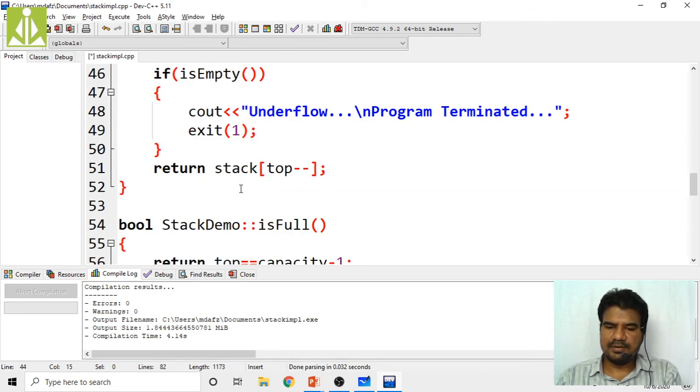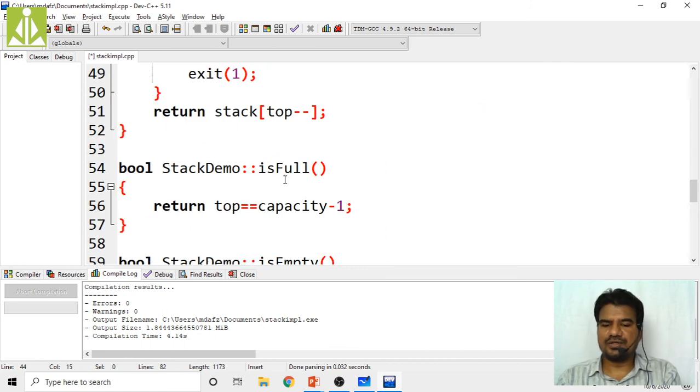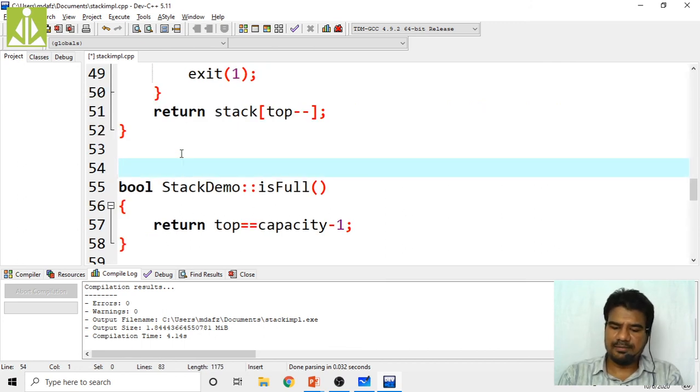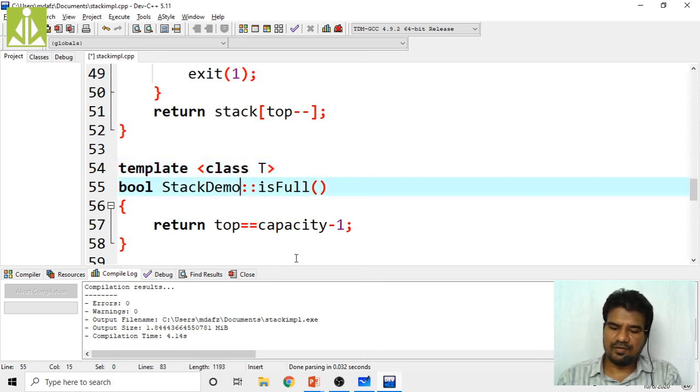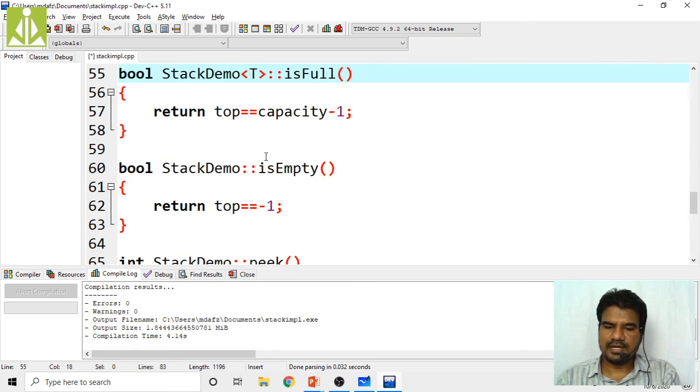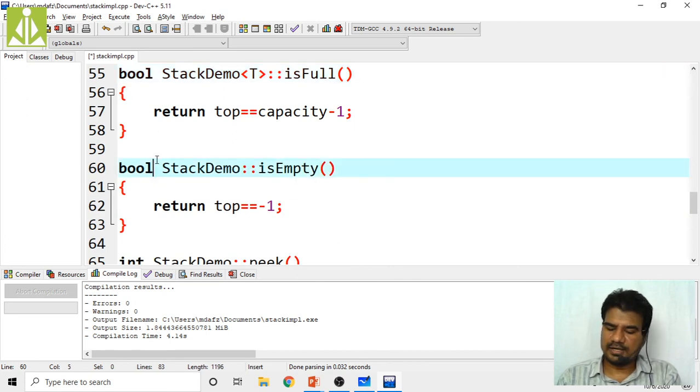Okay, is empty will not change anything, and here also it will not change anything. Boolean type return value, is full function, again qualify with template declaration, template class T. Okay, another T over here. That's it. Sorry, capital T this should be. Okay, that's it, nothing will change, remains intact.